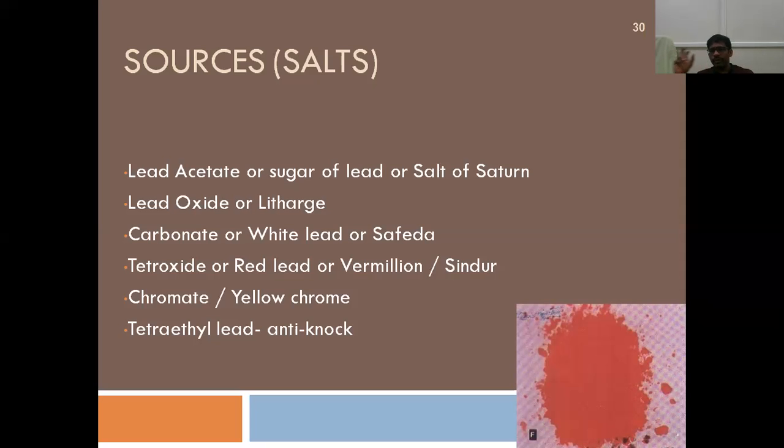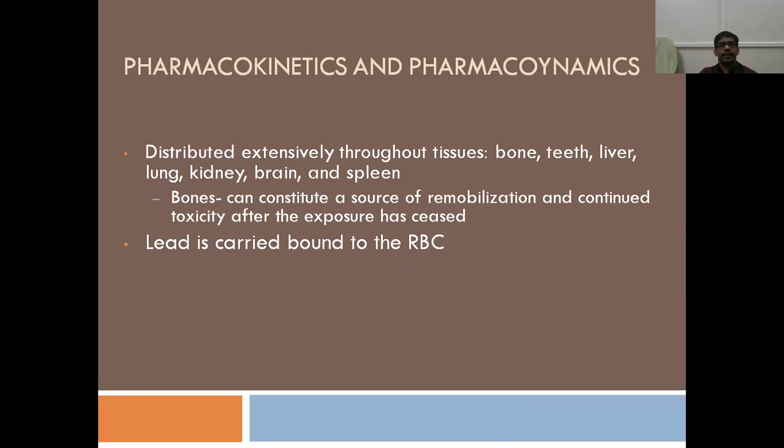So what they will do? They will mix tetraethyl lead with petrol to make it high octane. So speed petrol contains more lead when compared to normal petrol, right? So that is anti-knock, and it contains tetraethyl lead. Lead tetroxide is sindur, tetraethyl lead is anti-knock.